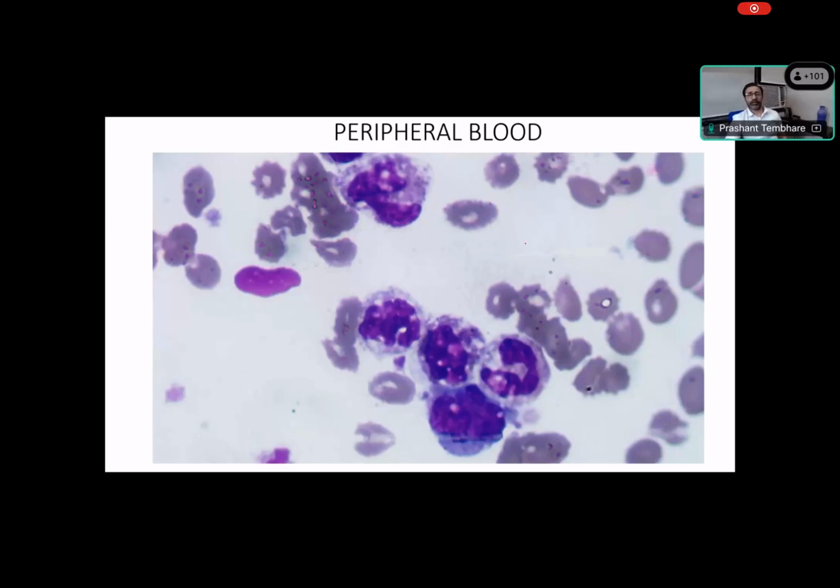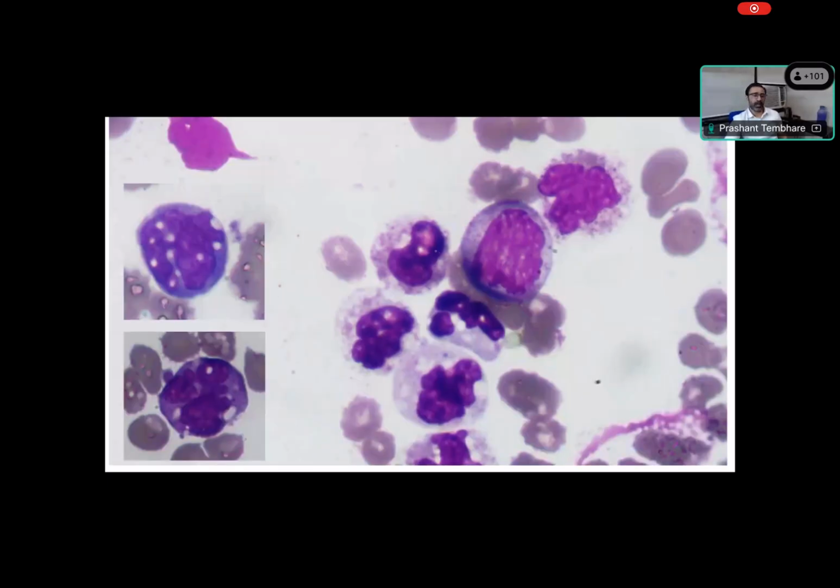This is a closer view. You can see the closer view of the peripheral blood; the RBC morphology is not well preserved. You can see there are monocytes with some vacuoles in this population. I focus on monocytes because this is a monocytic case. You can see the monocytes with vacuoles present because monocytes are highly phagocytic cells, highly active cells, so sometimes vacuoles can be seen. You can see this small monocyte. So we have monocytes in this case.